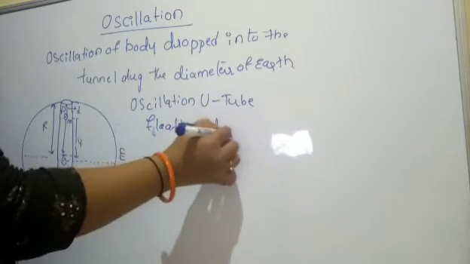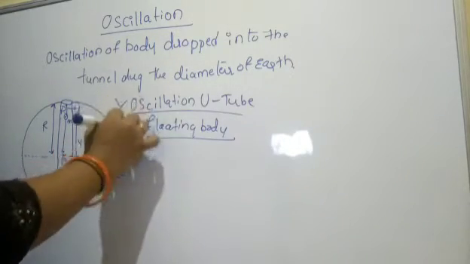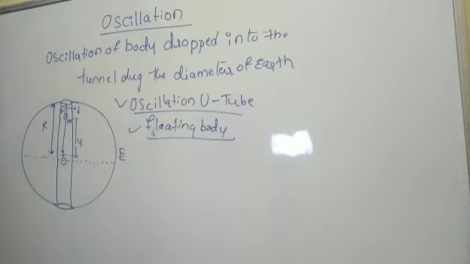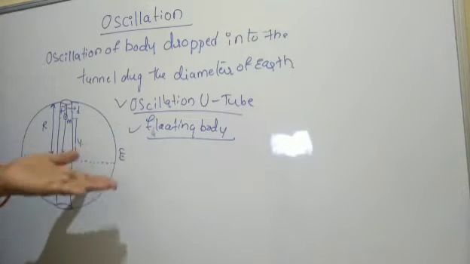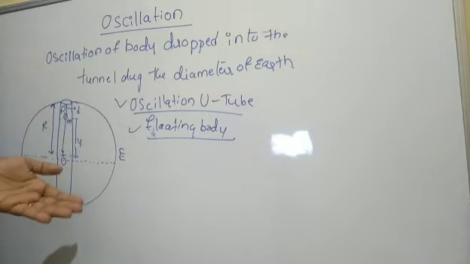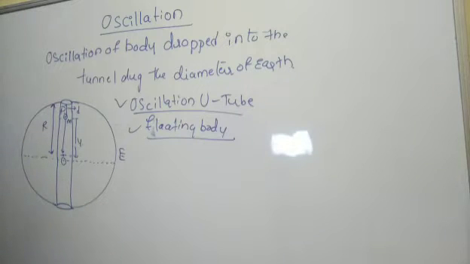Both experience simple harmonic motion about the equilibrium position, as the floating body moves up and down with up thrust and down thrust.